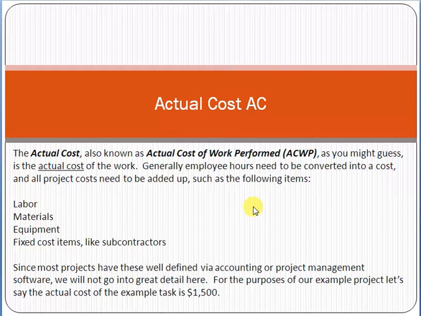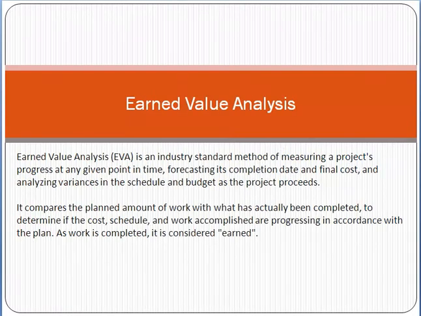Now friend, what is the earned value concept? Because the main topic is actual cost, and actual cost pertains to the topic of earned value analysis. Friend, earned value analysis means simply think of the comparison of actual versus planned. This is called earned value. Earned value means what you have actually earned.